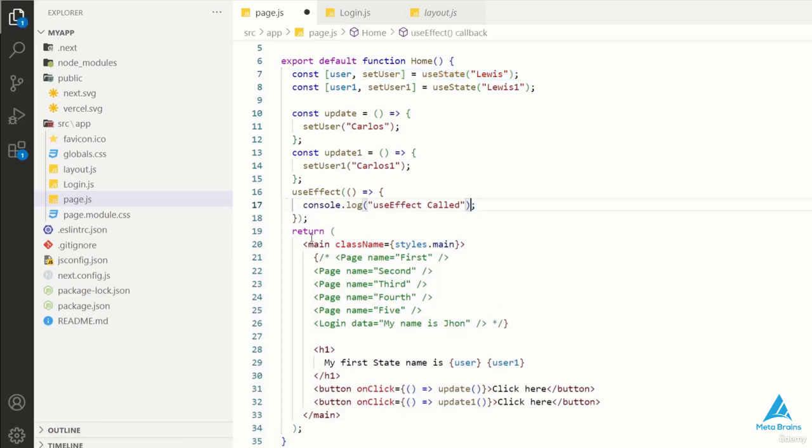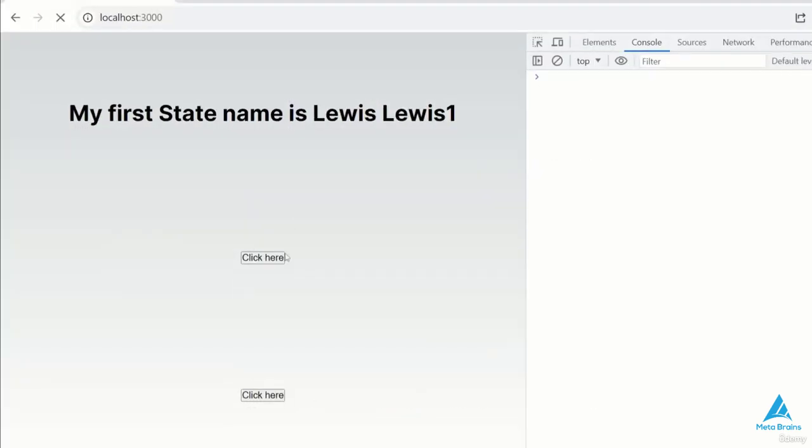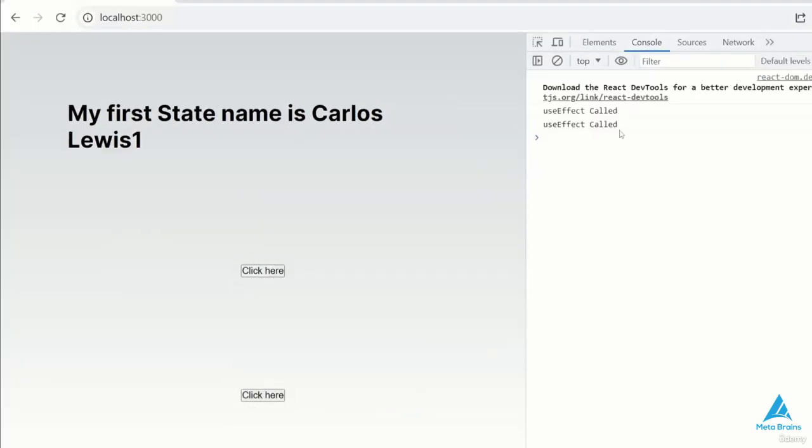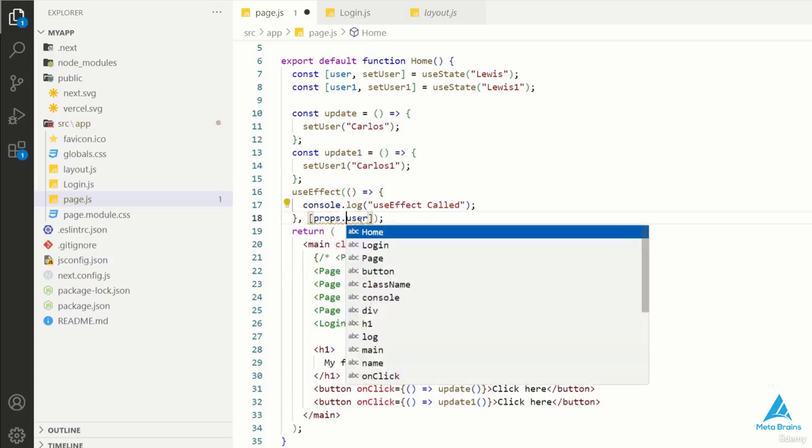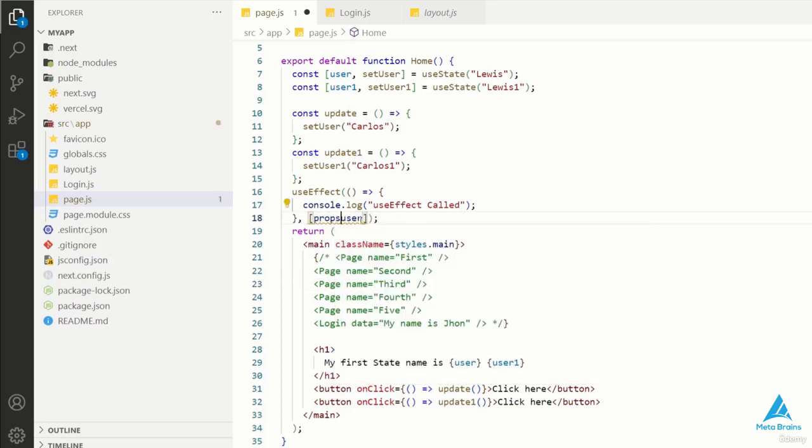So useEffect will be used when our state is updated. You have to remember that we are working at the state level, specifically within our component. So we manipulate data and use the useEffect. But if you are passing data from one component to another through props, then you have to include the props in the useEffect. This way you can add a condition based on the props and determine which effect should be used on which prop. Then you have to add props by doing props.user. I haven't used any props, that's why it's not working.